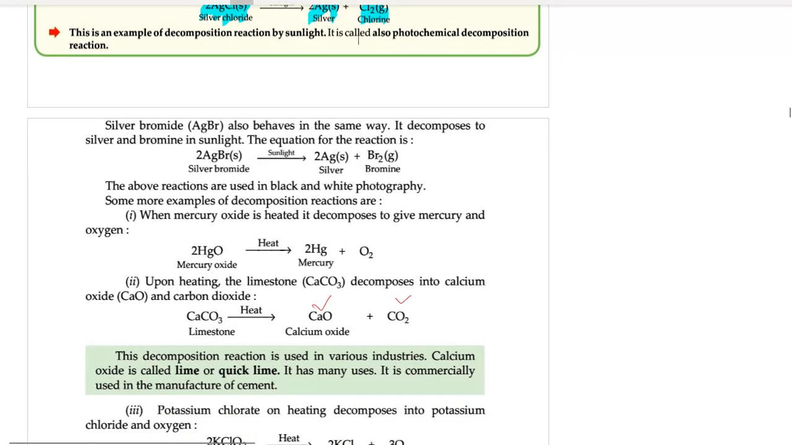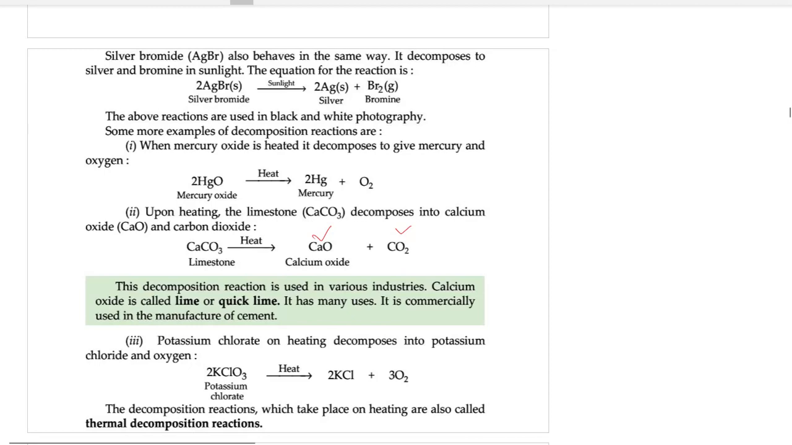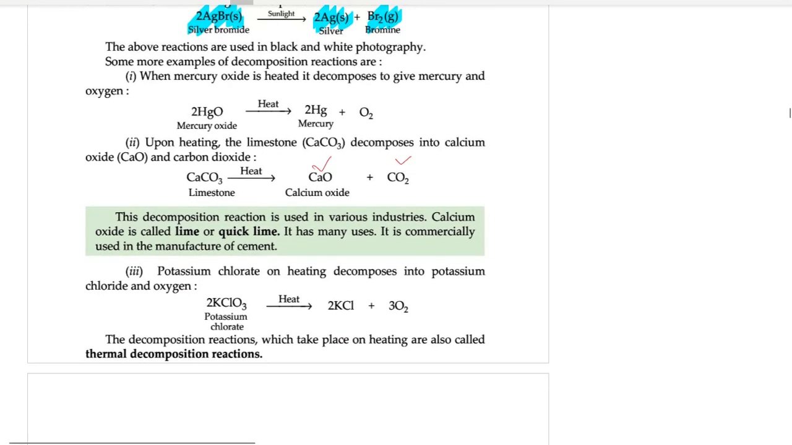And silver bromide, for your information, behaves in the same way. Silver bromide also gets decomposed with the help of sunlight and gets converted into silver plus bromine gas. You know bromine vapors are reddish brown color, right? Okay, more examples of decomposition reaction.